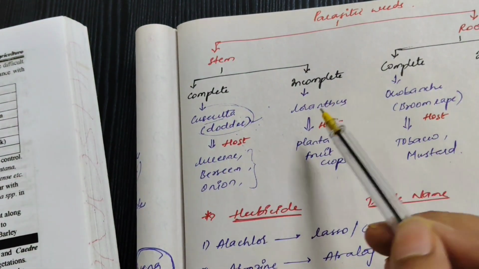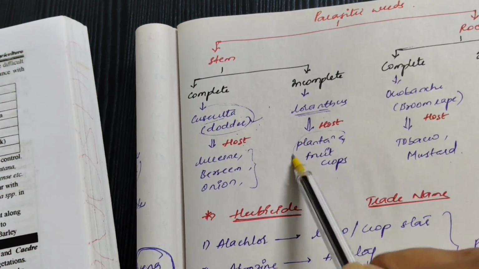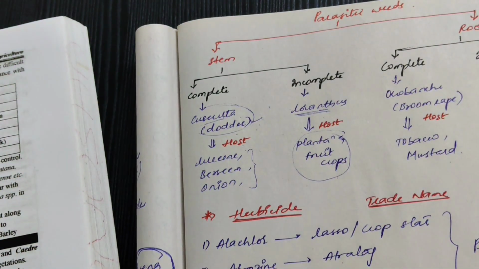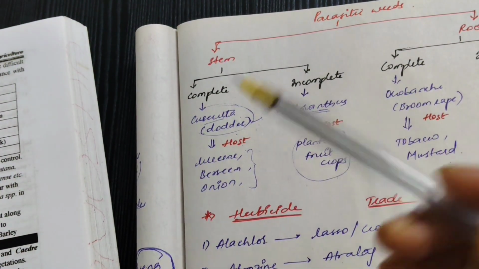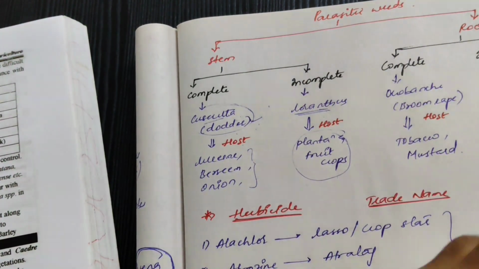After that, Loranthus. Whenever you see the Loranthus weed, remember that it will attack plantation and fruit crops. Generally we see it on big mango trees, on the branches.